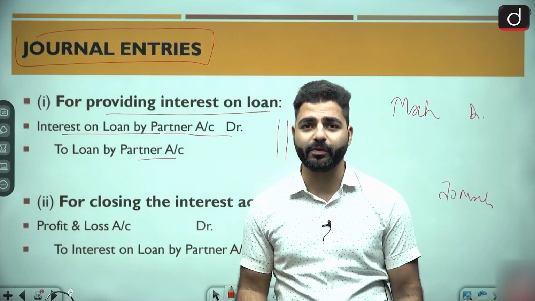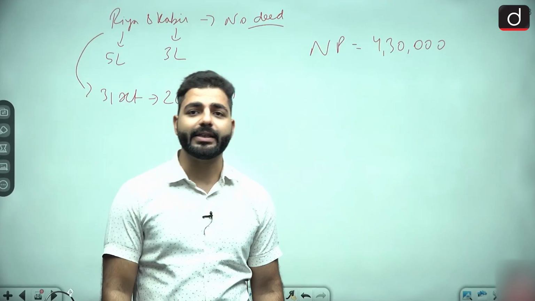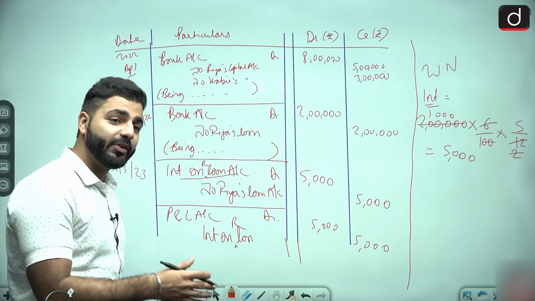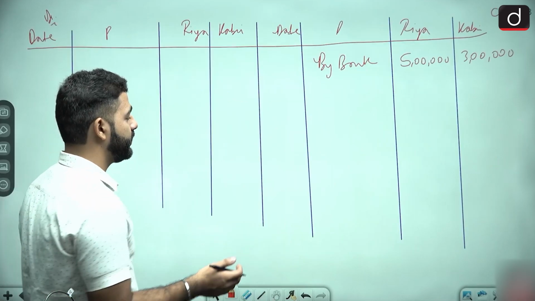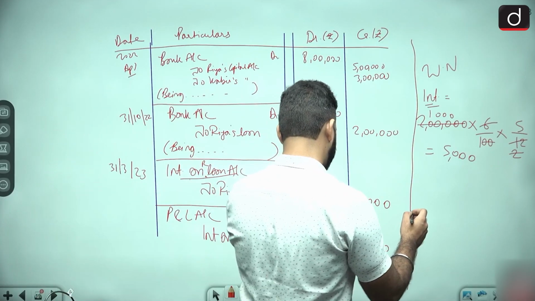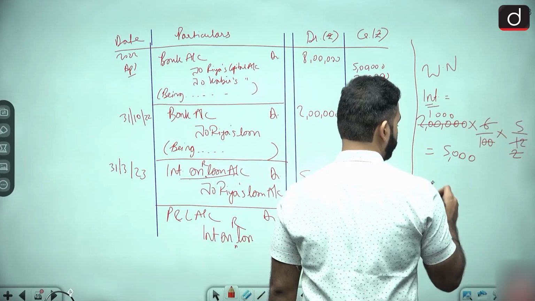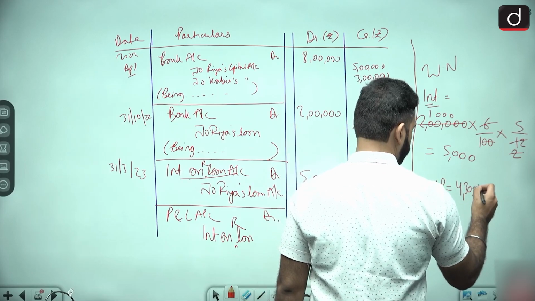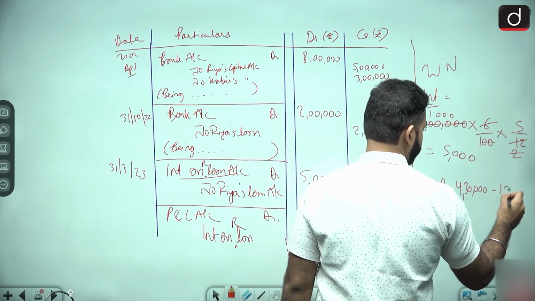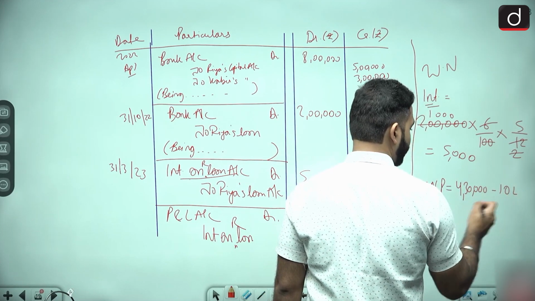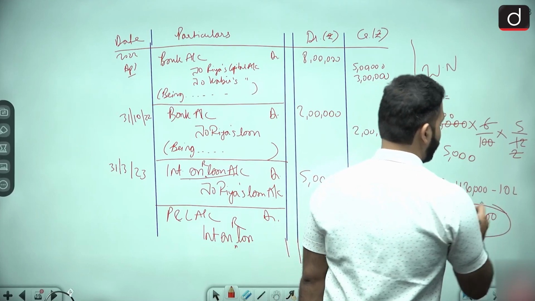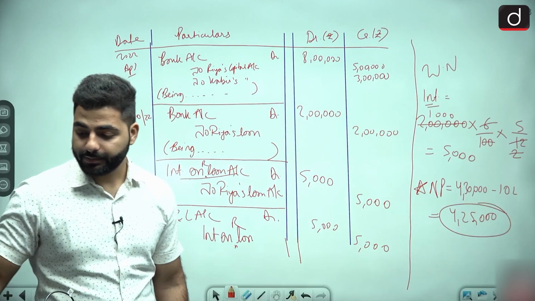And what is the interest on loan we have calculated? We have calculated it as 5,000. You can see the net profit will be reduced by 5,000. So I'm writing here net profit will be 4,30,000 minus interest on loan, that is 5,000. So net profit will be 4,25,000. I don't think इसमें आपको कोई doubt होगा.